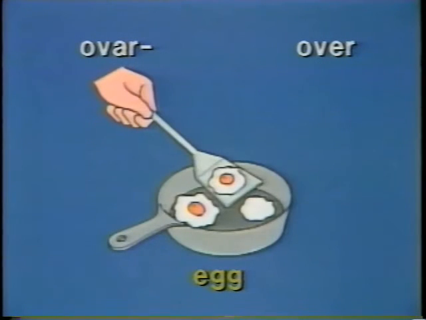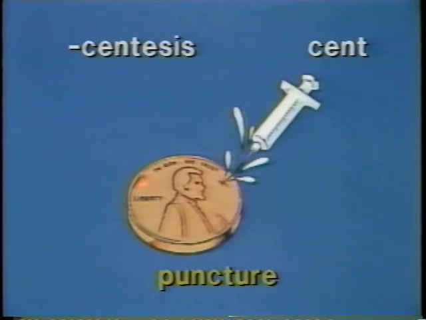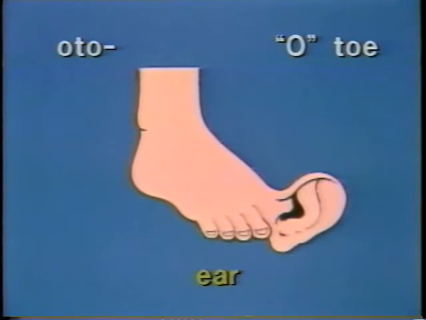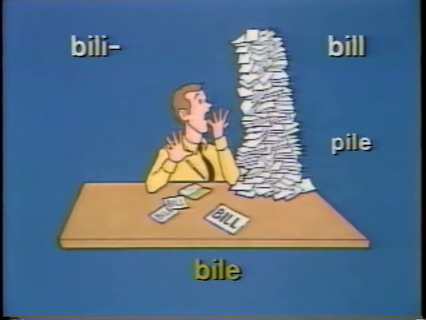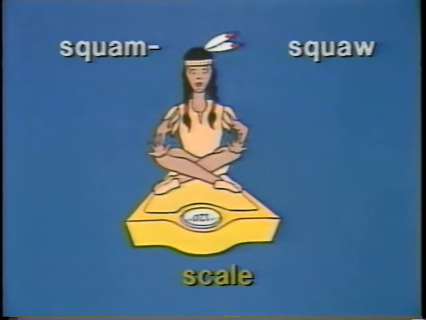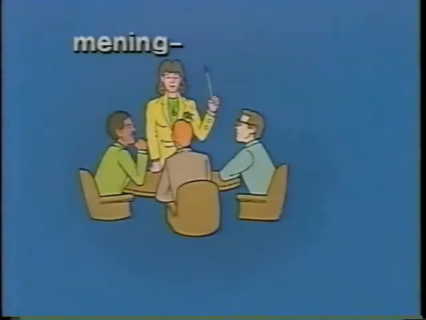Let's review these 5 elements. Ovar, over, egg. Centesis, scent, puncture. Oto, O-toe, ear. Billy, bill, pile, bile. Squam, squaw, scale.